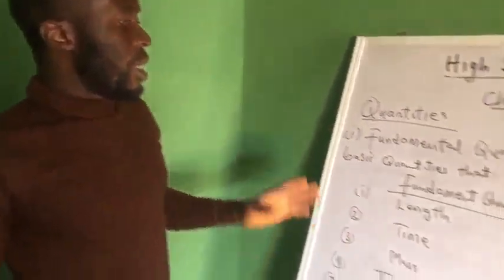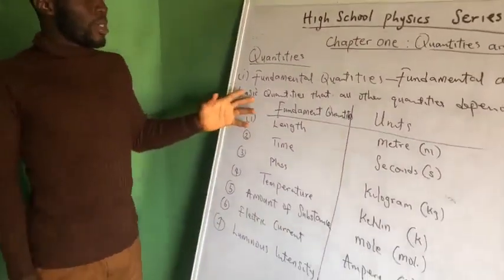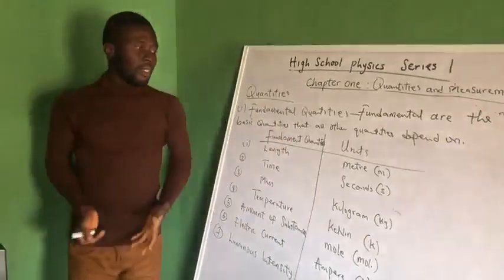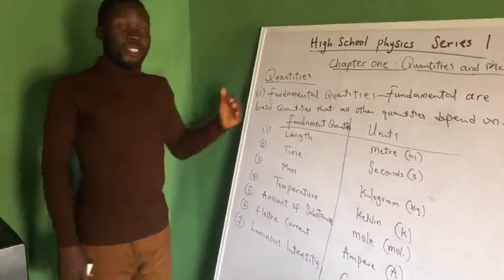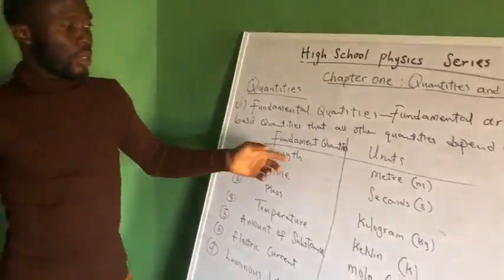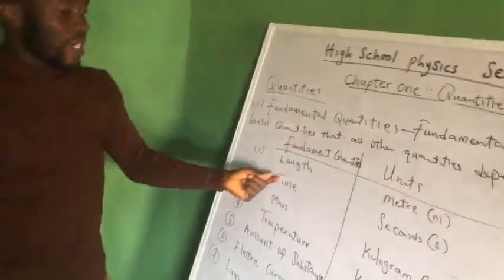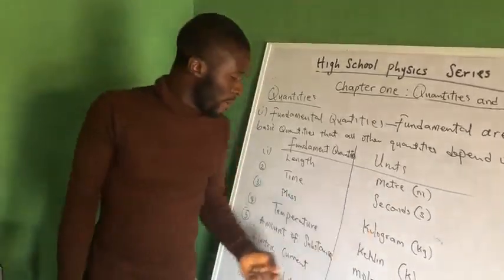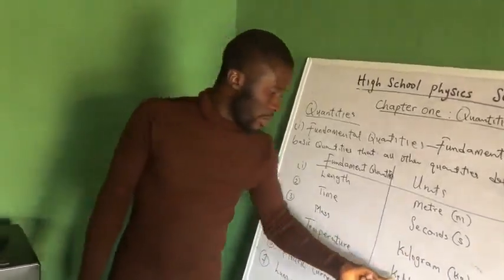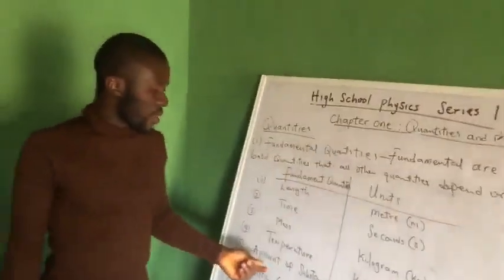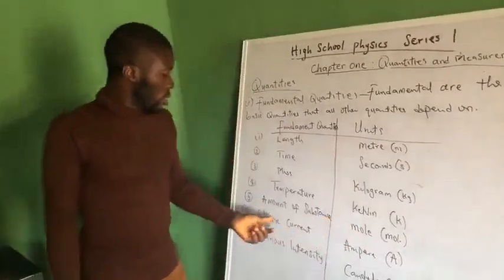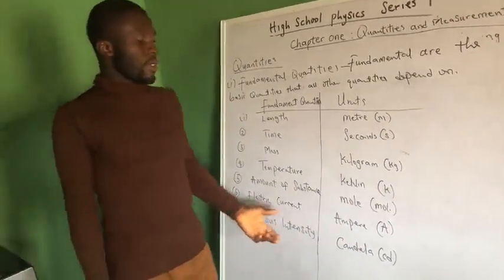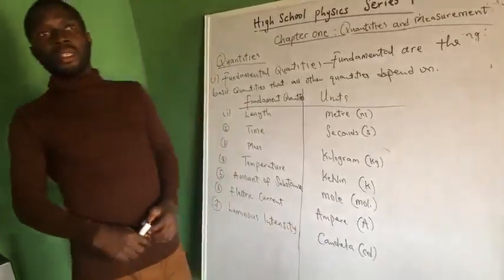So, as I've said earlier, fundamental quantities are the basic quantities that all other quantities depend on. They are quantities from which other quantities get their definition. And I said that we have 7 fundamental quantities. We have length. The unit of length is meter. We have time. The unit of time is seconds. We have mass. The unit of mass is kilogram. We have temperature. The unit of temperature is Kelvin. We have amount of substance. The unit of amount of substance is mole. We have electric current. The unit of electric current is ampere. And we have luminous intensity. The unit of luminous intensity is candela.